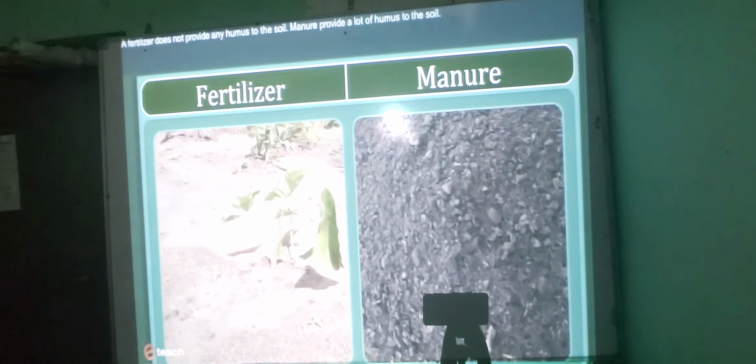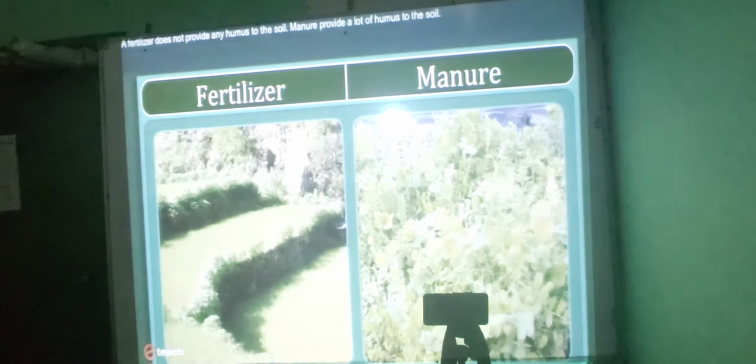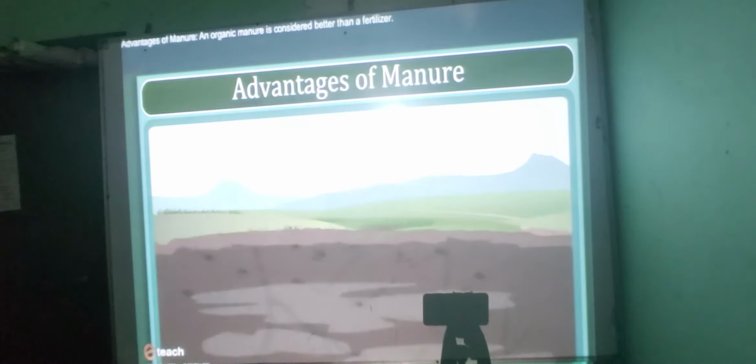A fertilizer does not provide any humus to the soil. Manure provides a lot of humus to the soil. Fertilizers are very rich in plant nutrients like nitrogen, phosphorus and potassium. Manure is relatively less rich in plant nutrients.